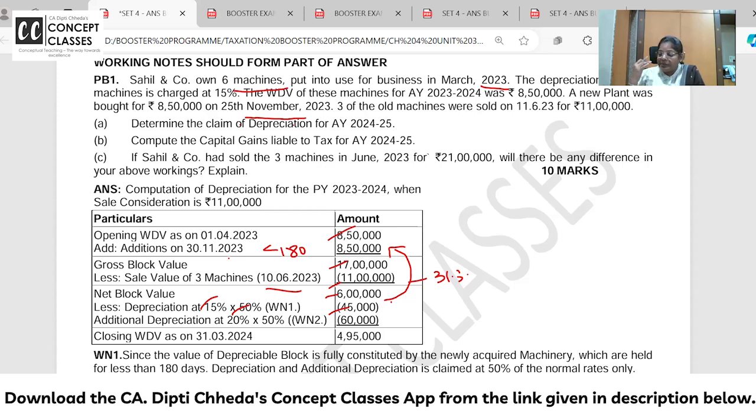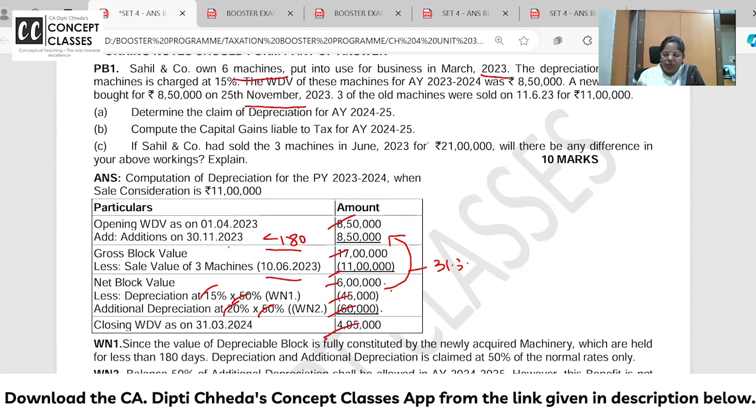Anyone, not company, any SSE who is a manufacturing SSE in India, and it's a new plant and machinery, he will get additional depreciation of 20%. But because it is used for less than 180 days, 50% of that, that's 10% of 6 lakh, 60,000. So closing WDV is 4 lakh 95,000. So determine the depreciation: 45 and 60.